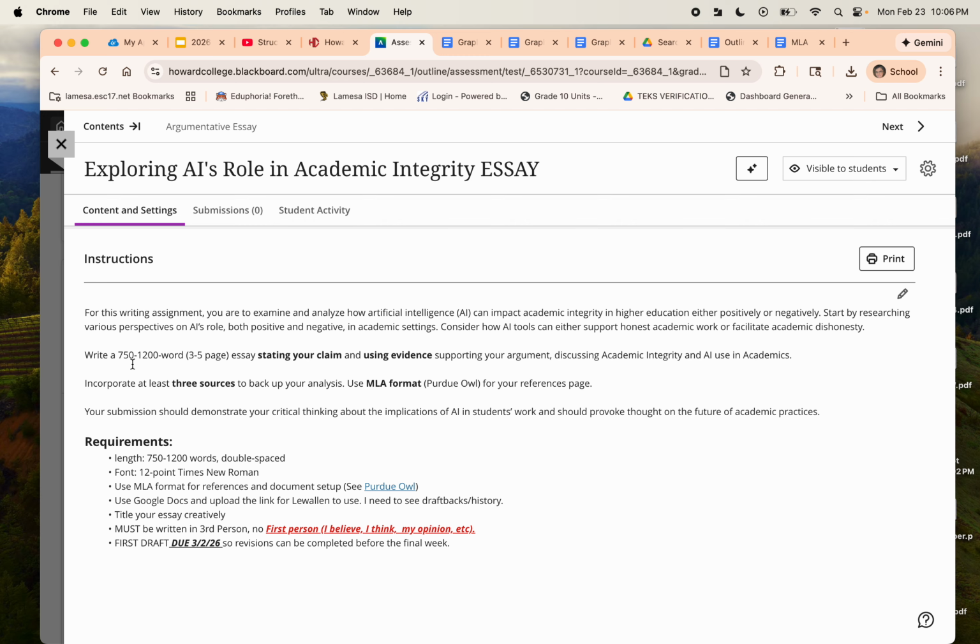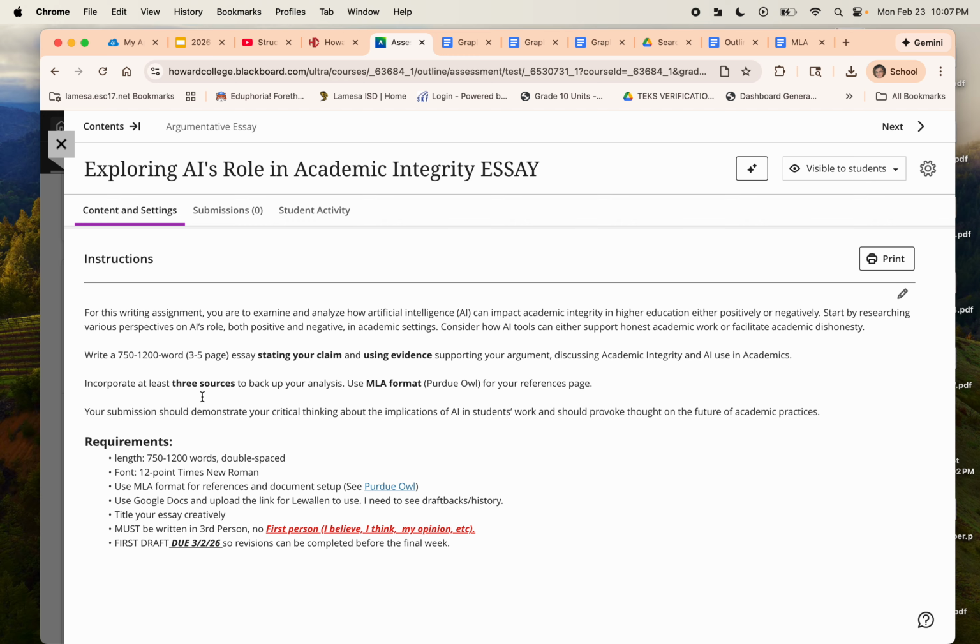You're going to write a 750 to 1,200 word essay. It's going to be more than likely closer to 1,000 words if you're getting everything in there that you need. It can be no fewer than 3 pages, and that does not include your works cited page. That's 3 pages of straight information. In that essay, you will state your claim. You will use evidence to support your argument. You will discuss academic integrity and the use in academics.